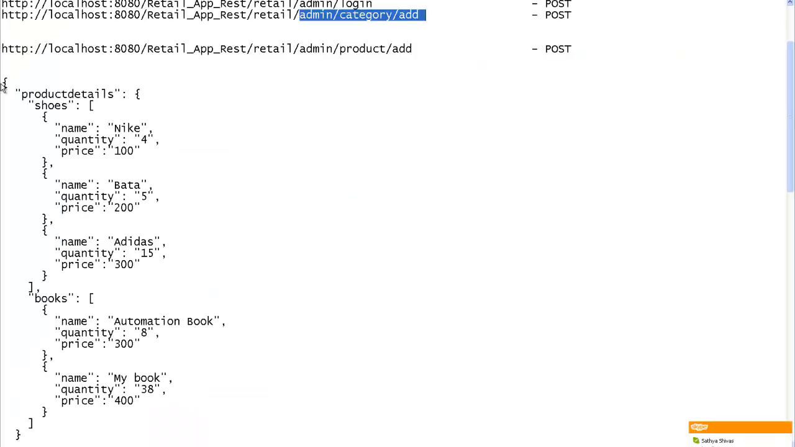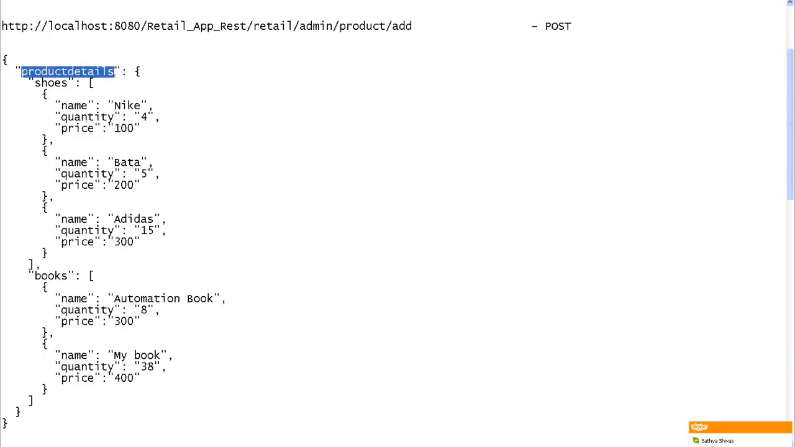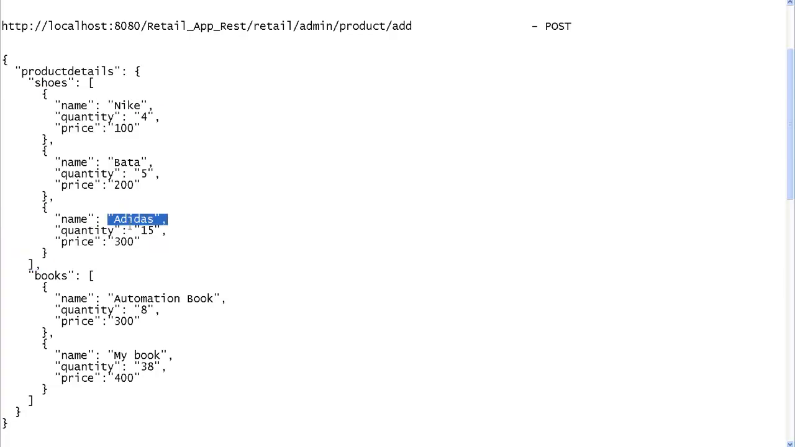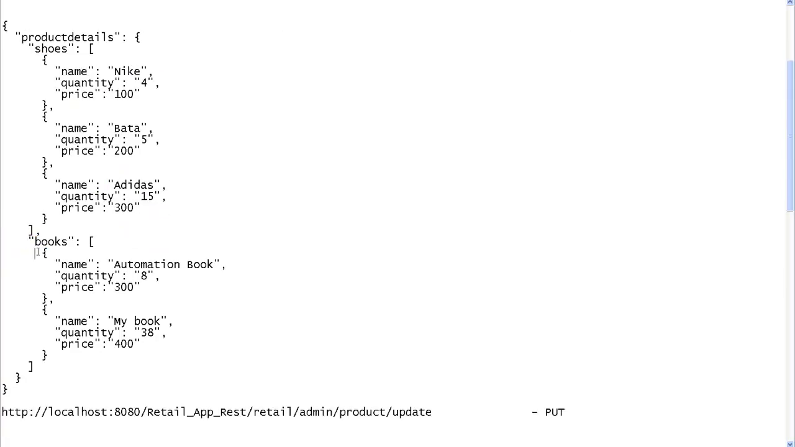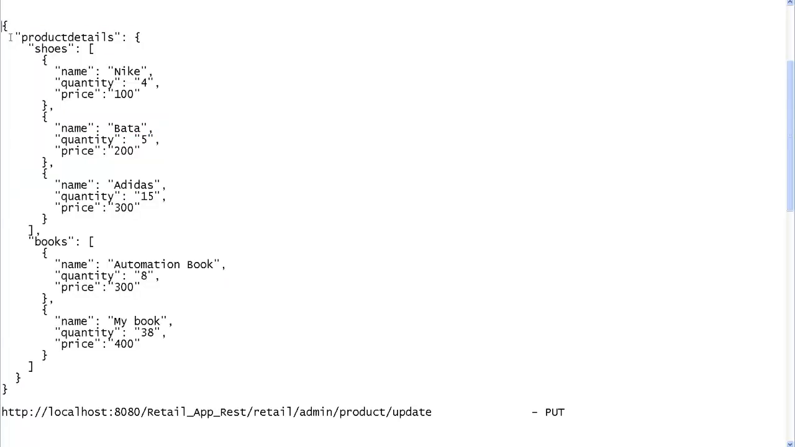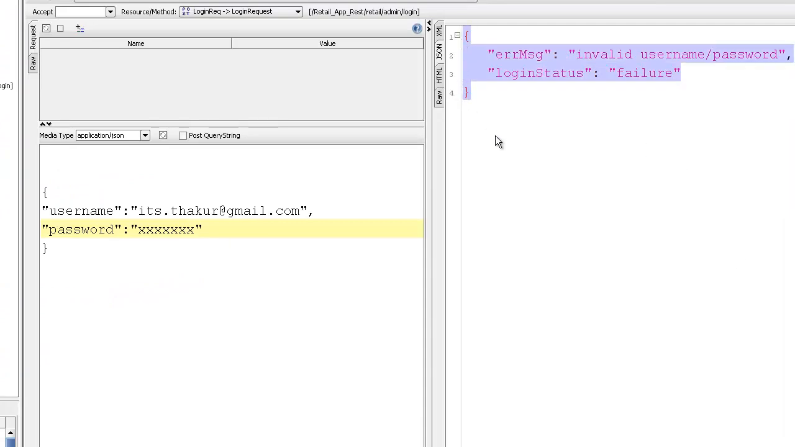This is a JSON request in which I am trying to add products into my shopping store. I am trying to add shoes, and these are the various kinds of shoes I want to add: Nike, Bata, Adidas. I'm trying to add books, and these are the various kinds of books: an automation book, my book. So basically the application here is a retail application made in REST, REST with JSON. This is a JSON request which can go to the server, and the response can also come back in JSON format.